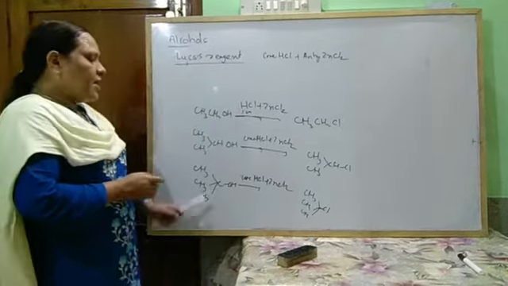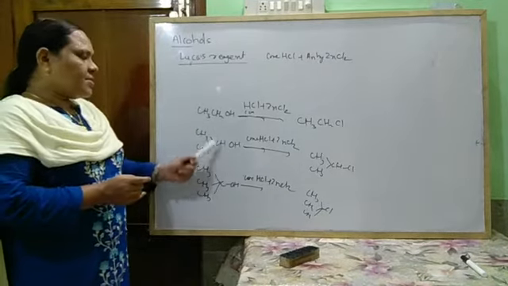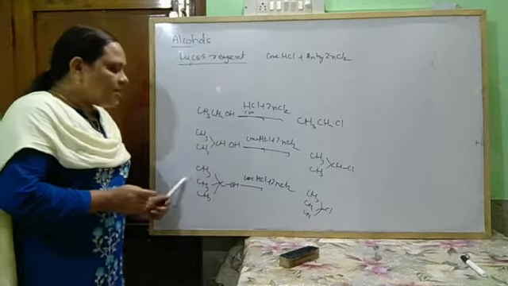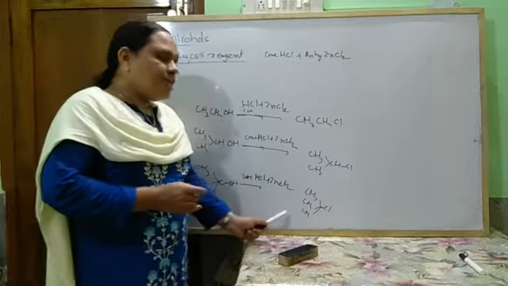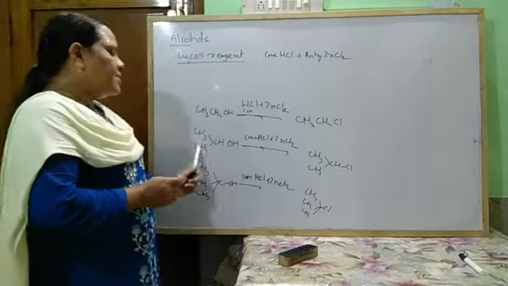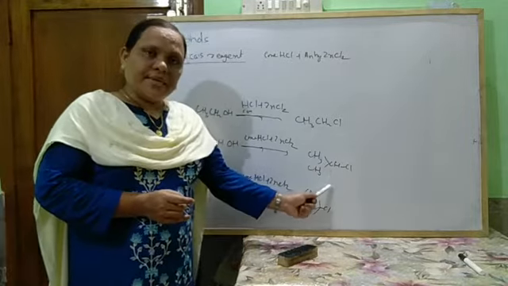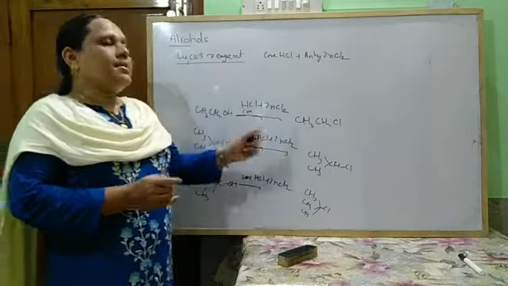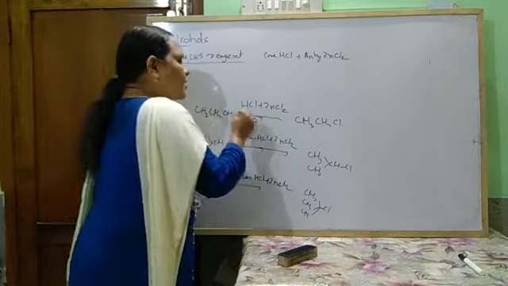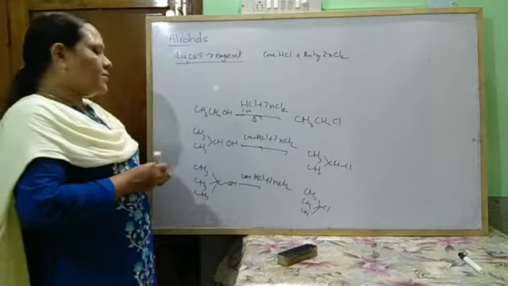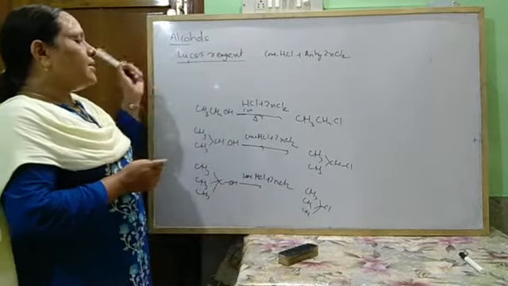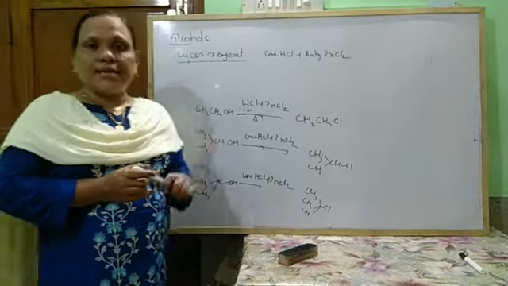But here the reactivity order is tertiary greater than secondary greater than primary. So in this case the turbidity appears at once. In this case, turbidity appears after 5 minutes, and in this case, turbidity appears on heating. In this way, primary, secondary and tertiary alcohol can be distinguished by using Lucas reagent.